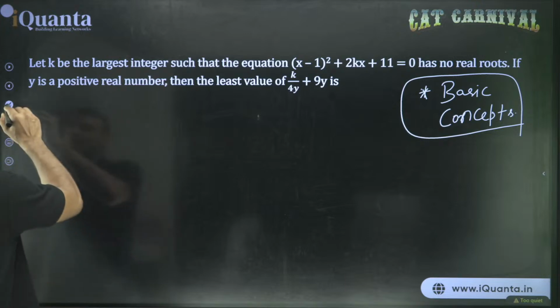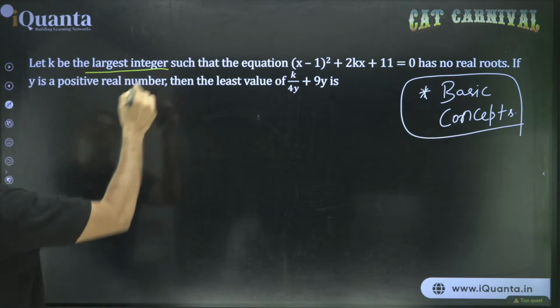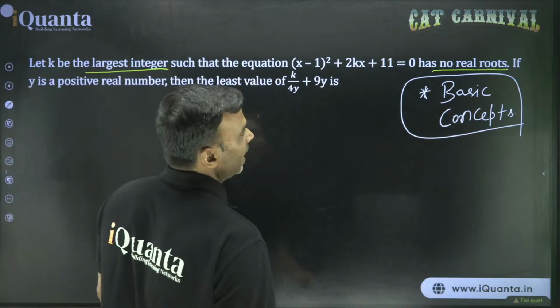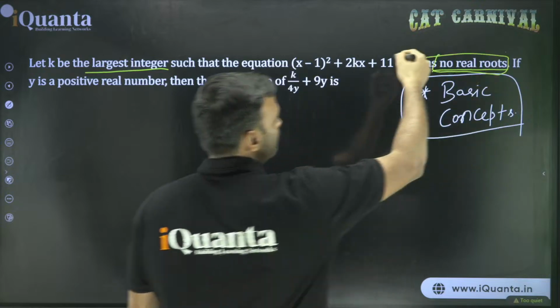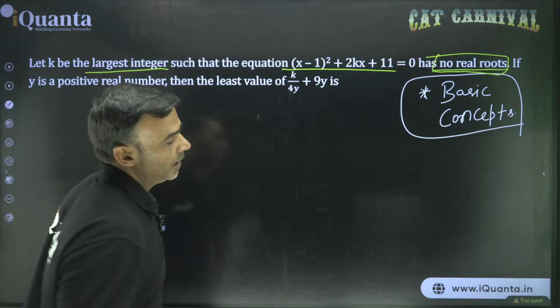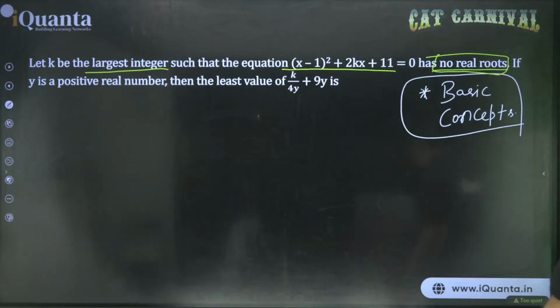Look at the words of the question very carefully. Identify, mark. Largest integer. No real roots. I mean, this itself answers the question if you look at it closely. Quadratic equation. Right? Now what bigger hints could there be? The question itself has hints.